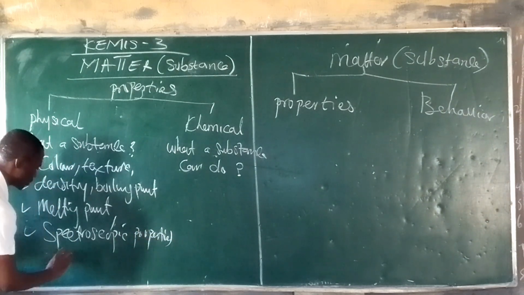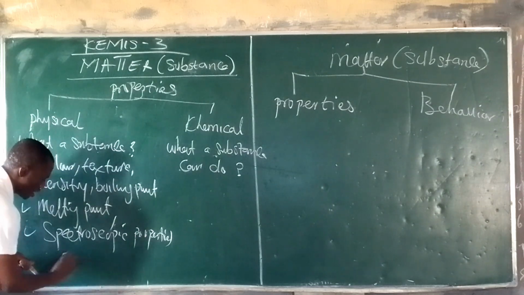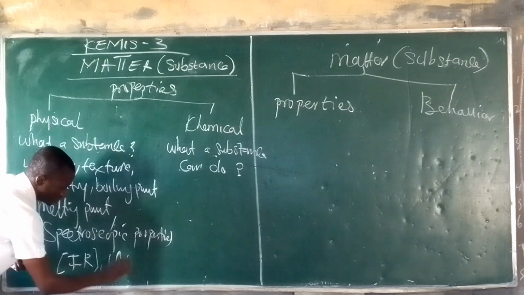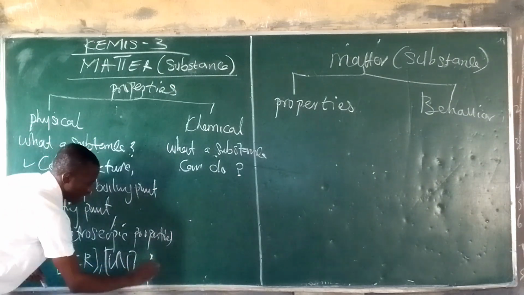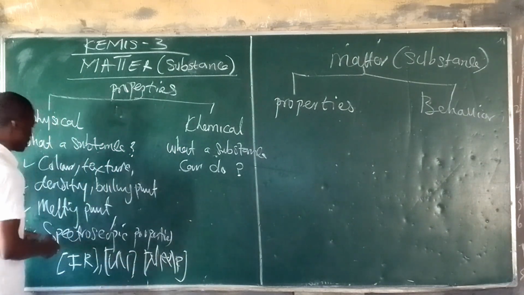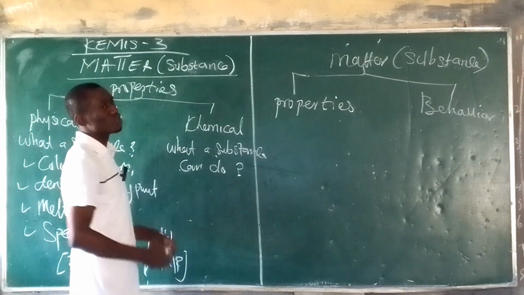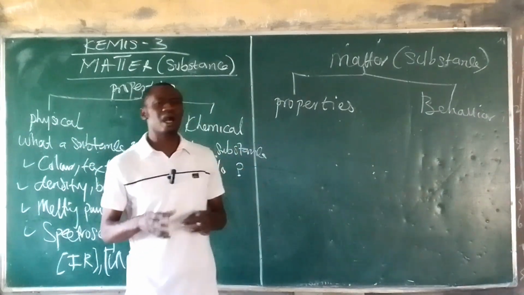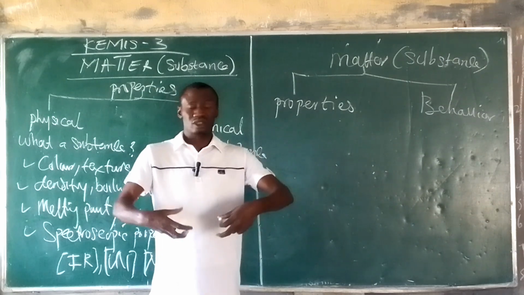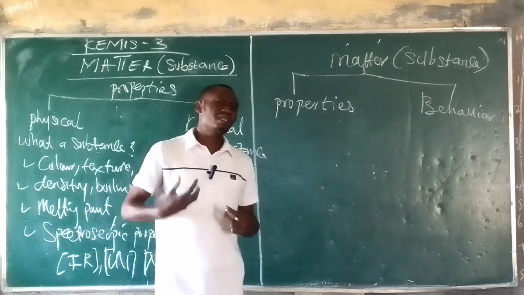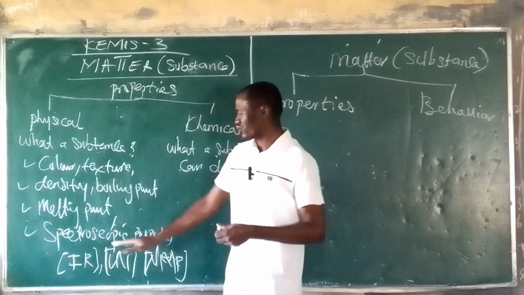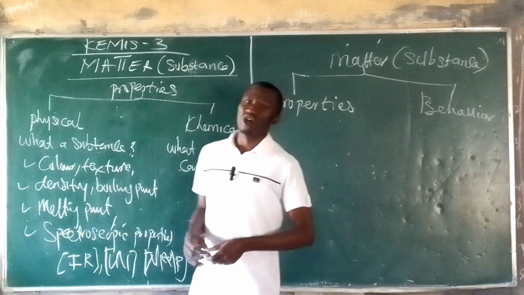What I mean by spectroscopic property is infrared radiation, ultraviolet radiation, and the NMR. This spectroscopic property is also a physical property of matter, but it's talking about the radiations that substances absorb and the radiations that they give out. That will be found under spectroscopic properties of matter.